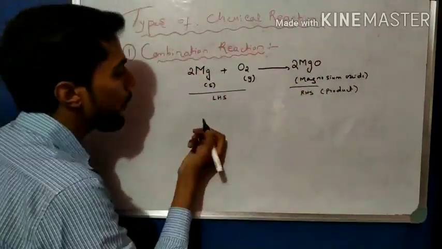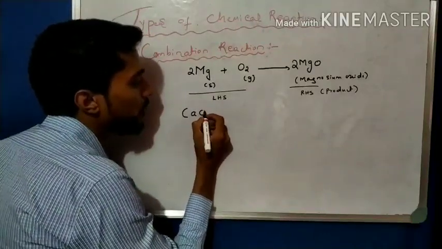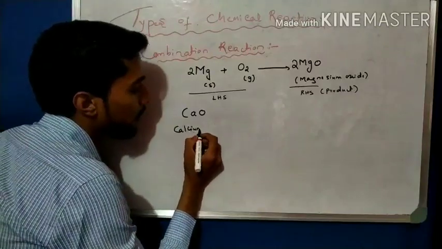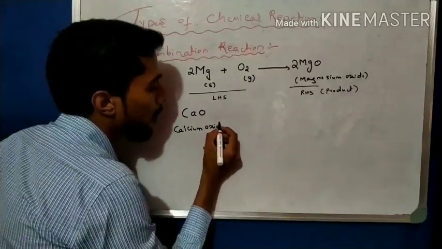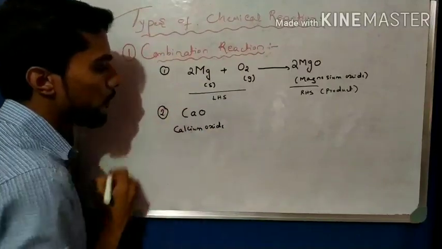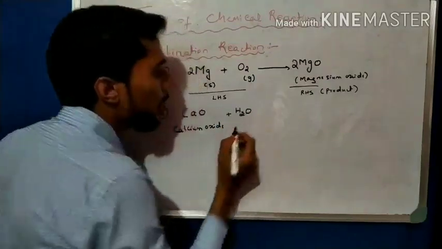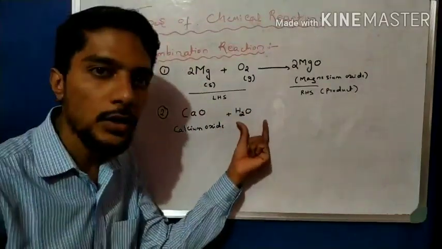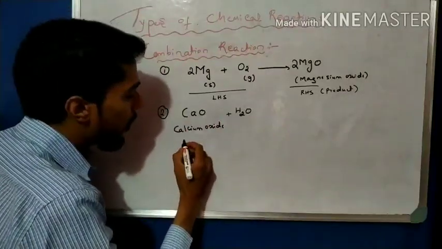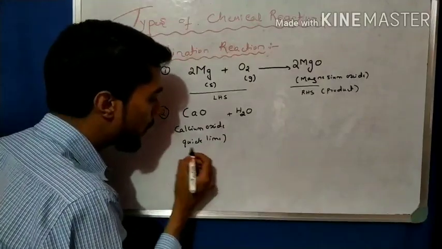Take another example, which is given in the textbook: calcium oxide. Example 2: calcium oxide plus water. When we add water slowly to calcium oxide, which is also called quicklime, very important, remember this name, quicklime.